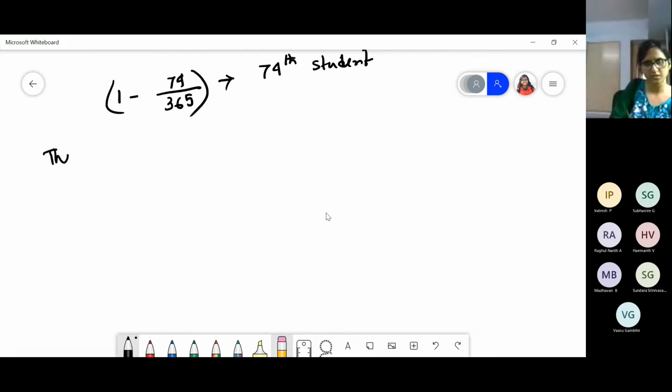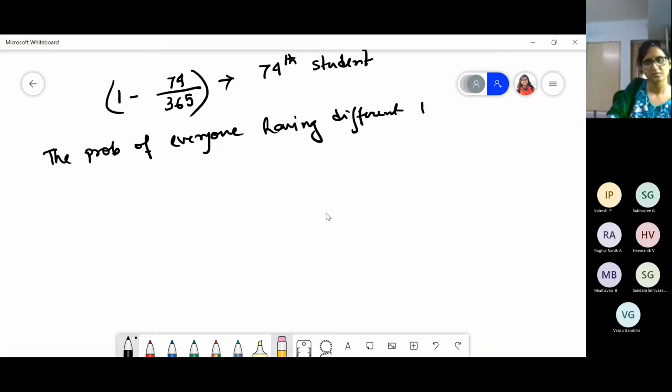So the probability of everyone having different birthdays will be just multiplication, right? So it will be the product over 1 minus, we'll start from j equals 1 to 74.